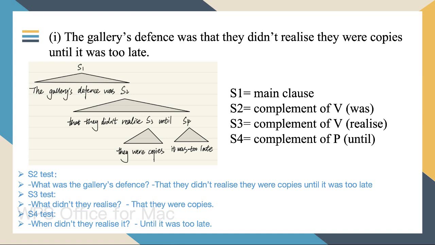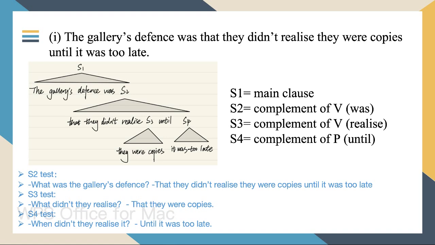Sentence 2 is a complement of the verb was. We can test by asking, what was the gallery's difference? That they didn't realize they were copies until it was too late. Sentence 3 is a complement of the verb realize. We can test by asking, what didn't they realize? That they were copies.